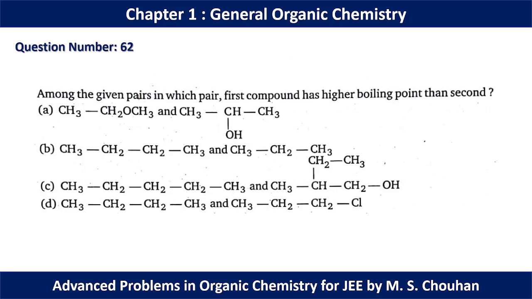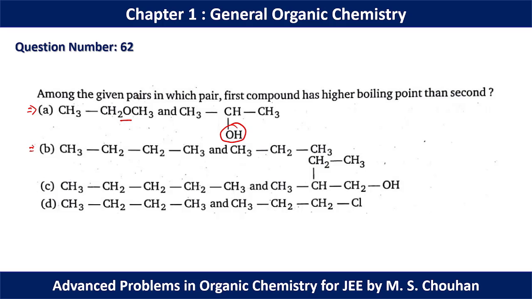In question number 62, among the given pairs, in which pair does the first compound have a higher boiling point than the second one? So if we go for option A, we have ether and alcohol. As alcohol can form hydrogen bonding, the second molecule should have a higher boiling point compared to the first one.